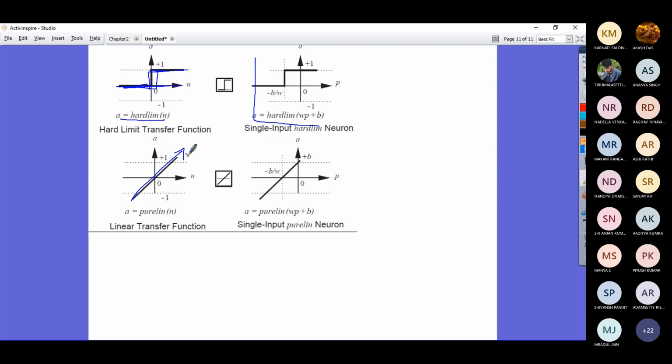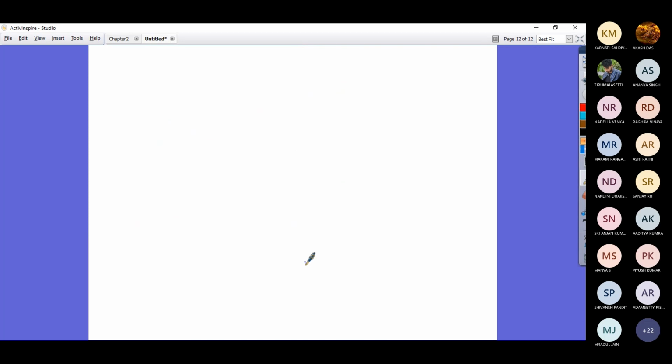Like this you have various plots that show the net activations and the learning graph. This is for the log sigmoidal function, 1 by 1 plus e power minus lambda net. Is that clear? I suggest you have a look, only for our understanding purpose.